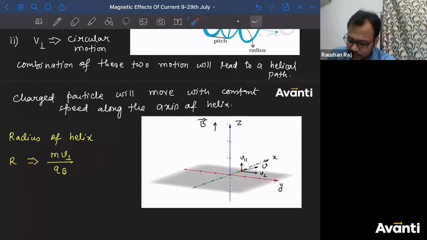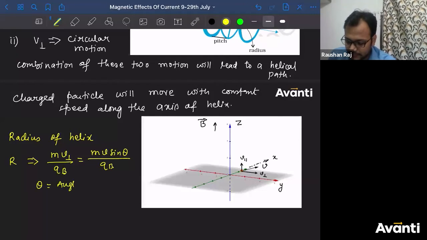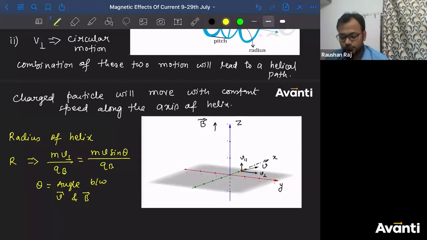And what is that perpendicular component? So the radius is m v sine theta divided by qB. What is theta? Theta is the angle between velocity and magnetic field. All right, so please remember this.